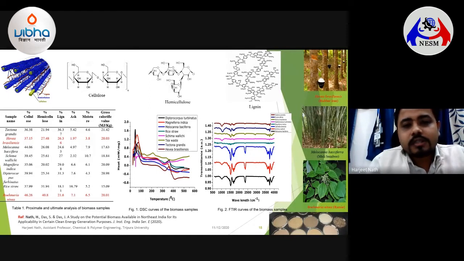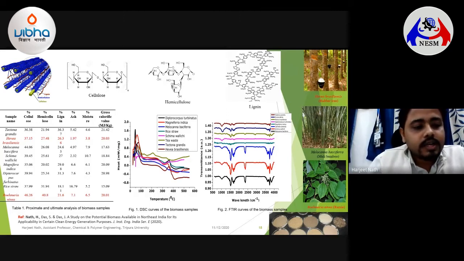As you know, the northeastern part of India can be considered a biomass hotspot, having so many varieties of biomass here and there. In our research lab, we have tried to check some of the most widely available biomass waste in the form of lignocellulosic biomasses or sawdust, and we checked their feasibility for gasification purposes, which may lead to high calorific value gases under very good process conditions.